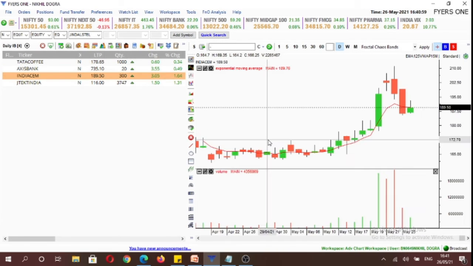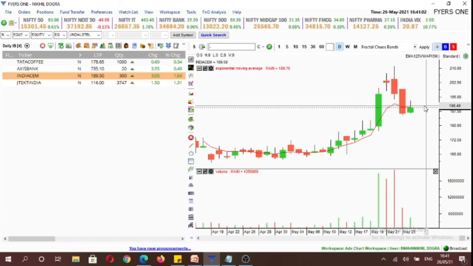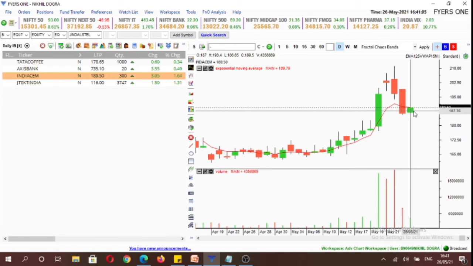Next stock is India Cements. So India Cement has closed around its 5-day exponential moving average. So if it trades above 193.5 levels, we'll look for buying positions using half a position size. And if we trade below 186.6, we'll look to establish a short position using a full size.